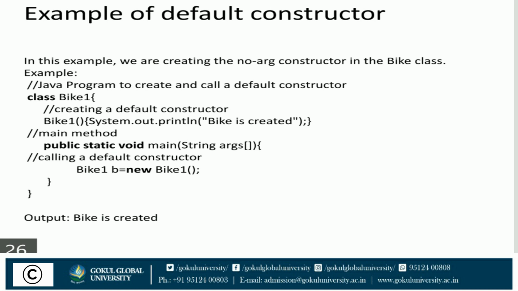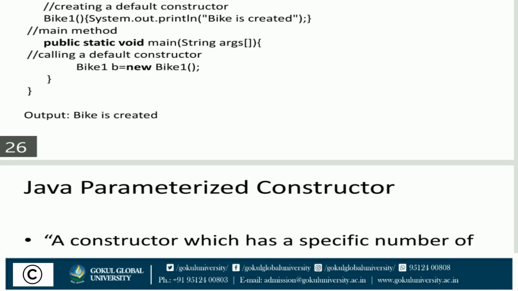With the help of System.out.println we can print "Bike is created". Then the main method is called with the help of public static void main. Now we are going to call the default constructor with the help of the class name, then b is the object, then new is a keyword, and Bike1 is also a class. So we can see that the output is "Bike is created".